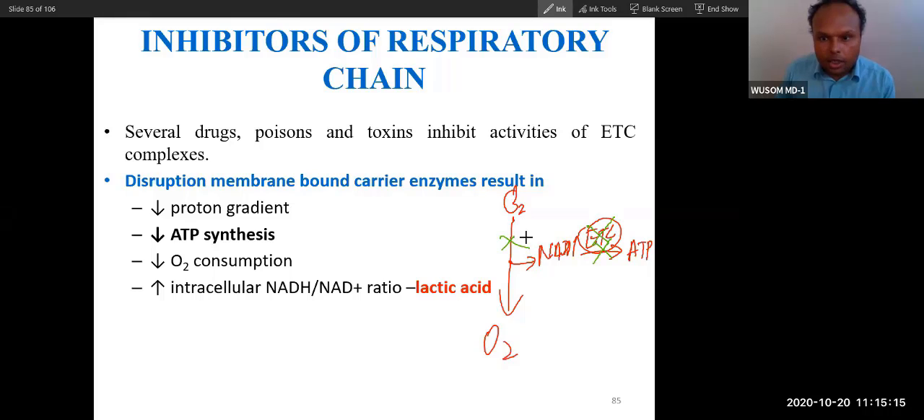So what happens when you inhibit this phosphorylation, the electron transport chain? ATP production will be reduced. Then the proton pump, because this is the electron transport chain pump, will also be inhibited. And oxygen consumption is also by this, so oxygen consumption will also be inhibited. And as a result, from glycolysis, there will be high lactic acid production. High lactic acid.